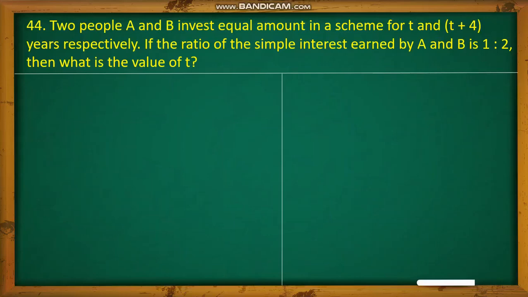Next question. Two people A and B invest equal amount in a scheme for T and T plus 4 years respectively. If the ratio of the simple interest earned by A and B is 1:2, then what is the value of T? So first let me consider, let A and B invest 100 rupees each for 1% rate of interest.